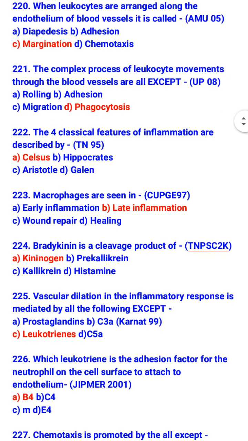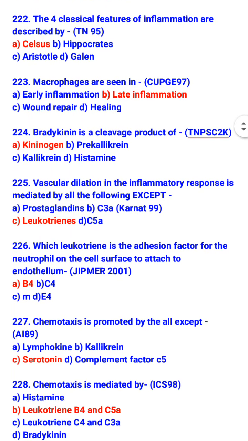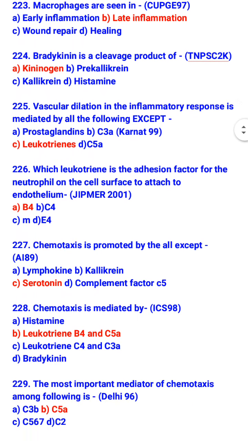Macrophages are seen in late inflammation. Bradykinin is a cleavage product of kininogen. Vascular dilatation in the inflammatory response is mediated by all the following except leukotriene. So it is mediated by prostaglandin, C3a and C5a. Which leukotriene is the adhesion factor for the neutrophil cell surface to attach to endothelium?